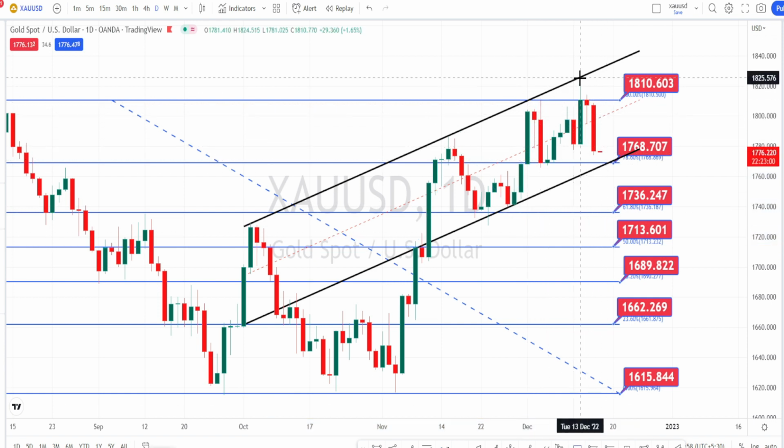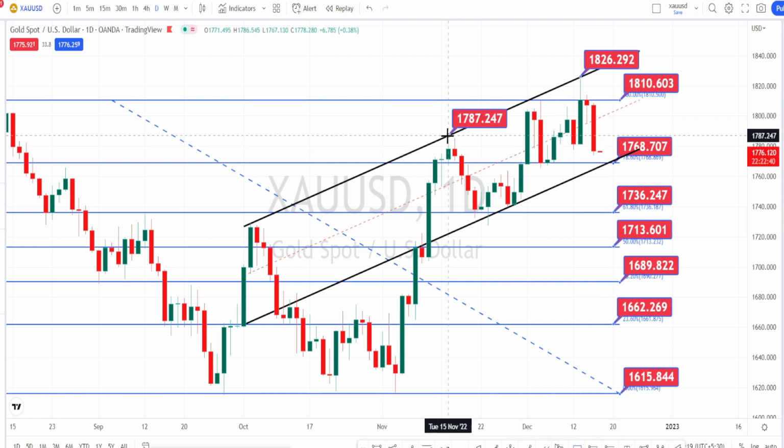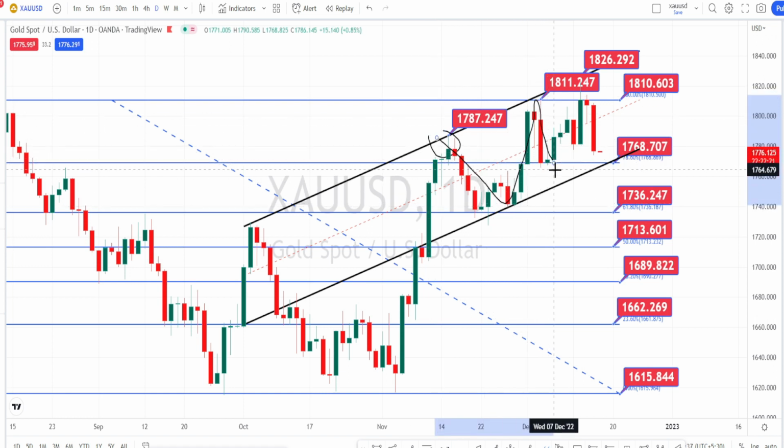And when we look at the highs it has gone, it tested the resistance level of 1826, then we have noticed the price action to fall on the bearish side retracement. In the past also it has tested the resistance level of 1787 and 1811. And all this time we have noticed the price action to trend on the bullish side. Every time it retraced, we have noticed it to make new highs.